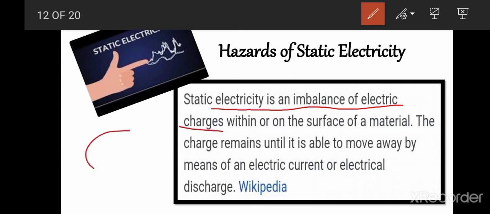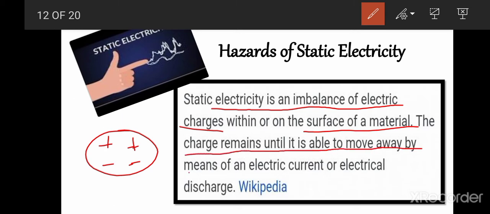Whenever a neutral body is there, it will have the same number of positive and negative charges. But due to electrostatic induction, they can get separated, and they will remain there on the surface of the material. The charge remains until it is able to move away by means of electric current or electrical discharge.